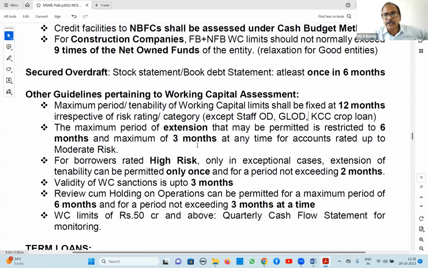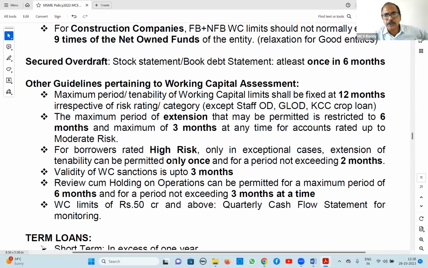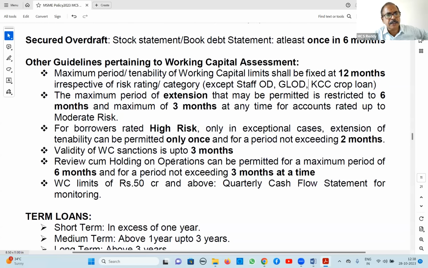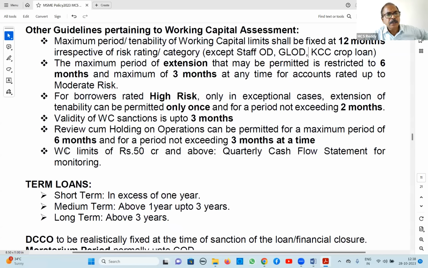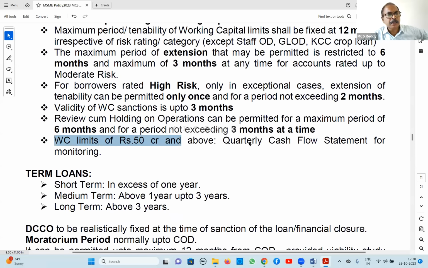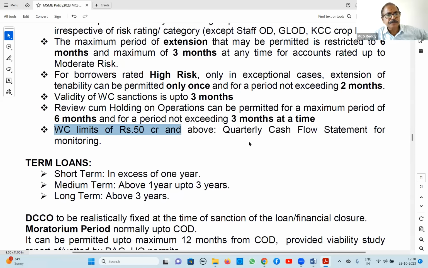Extension of tenability is maximum 6 months, and at a time maximum 3 months. If it is high risk, it is only once, 2 months. Already discussed this. Holding on operations is also 6 months maximum, 3 months at a time. And for working capital limits of 50 crores and above, we have to call for a quarterly cash flow statement for monitoring purpose.